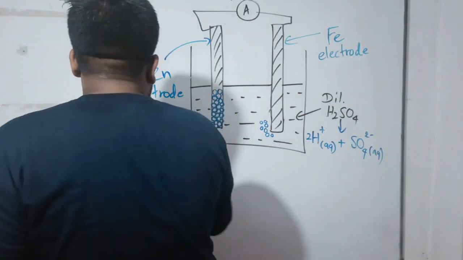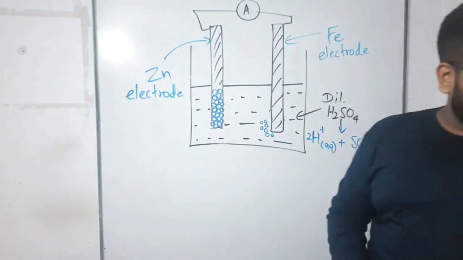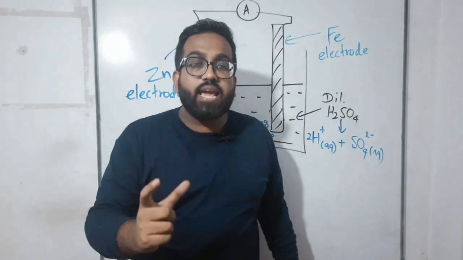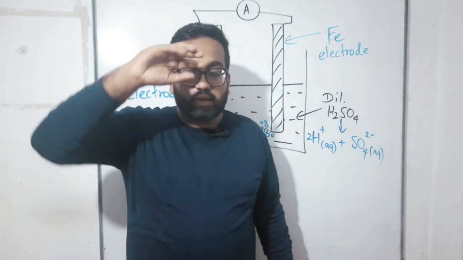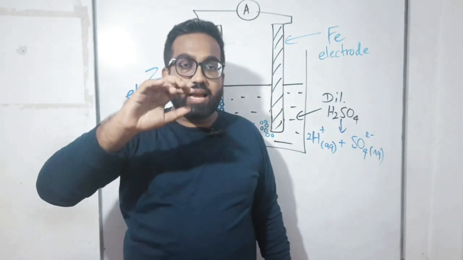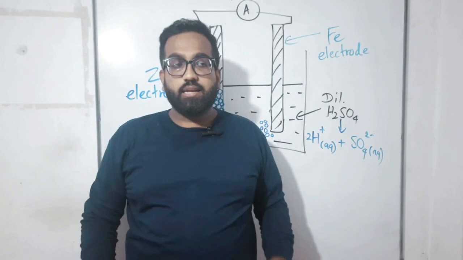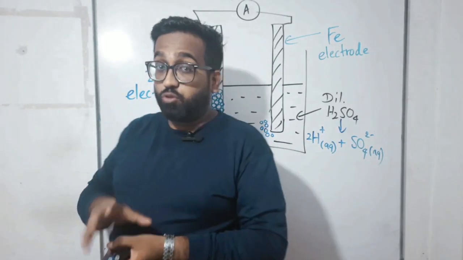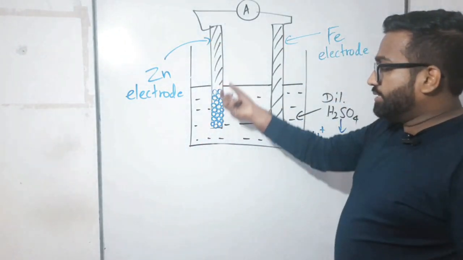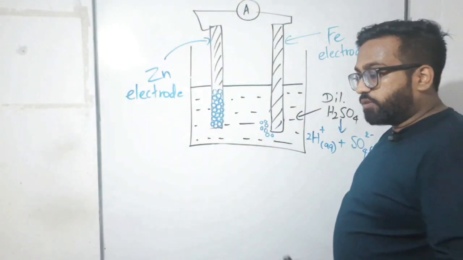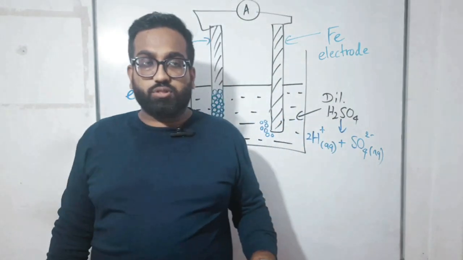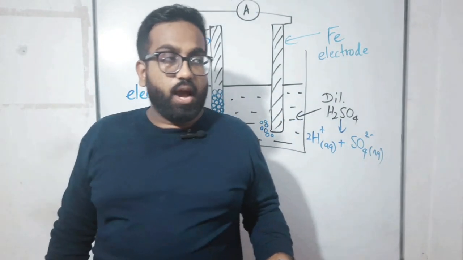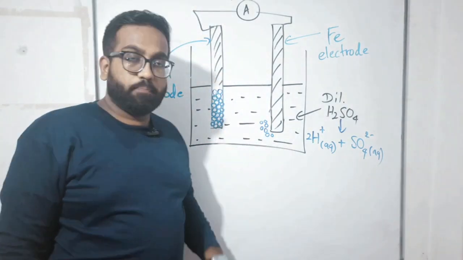When they are exposed to the dilute sulfuric acid inside the beaker, they can't stay in the solid state. They are trying to convert to liquid state, but it is very hard because this is a solid, this is a metal. So when they try to convert their atoms to liquid, they should make what? Ions, right? Otherwise they can't go here and there.